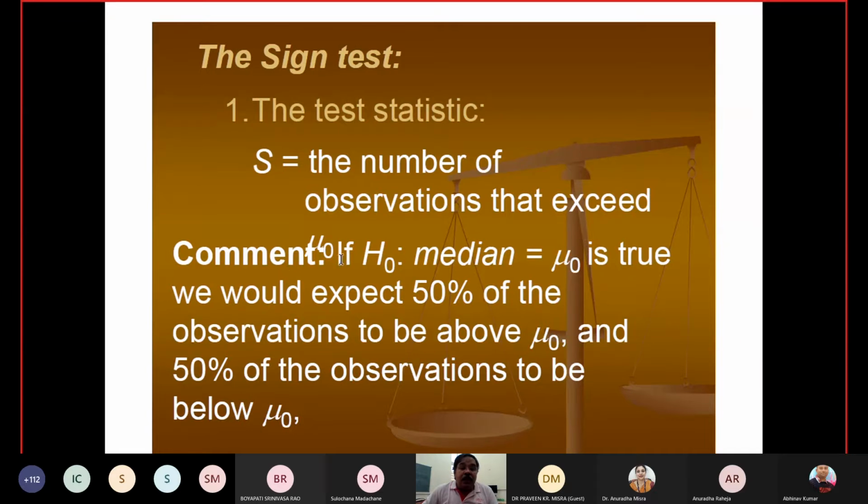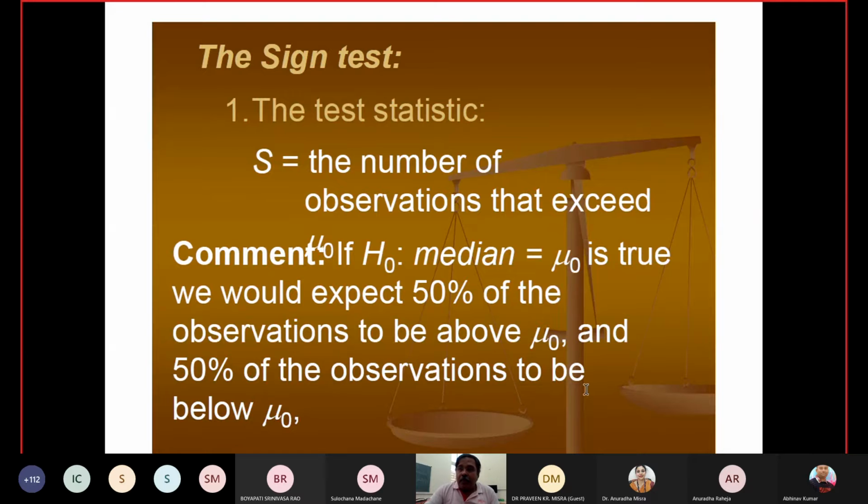Commonly, if H naught, median equal to mu naught, is true, we would expect 50% of the observations to be above mu naught and 50% to be below it. But this is not going to happen exactly. There will be some chance variation, say 2 plus 3, with 2 on the lower side. So in that case, we have to set a limit up to which we accept that the data is coming from the same distribution.